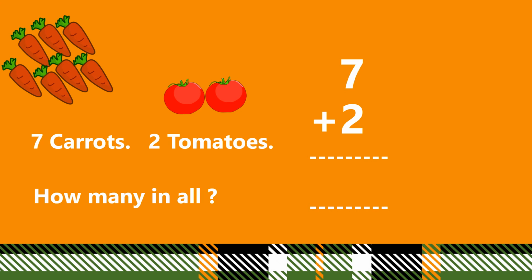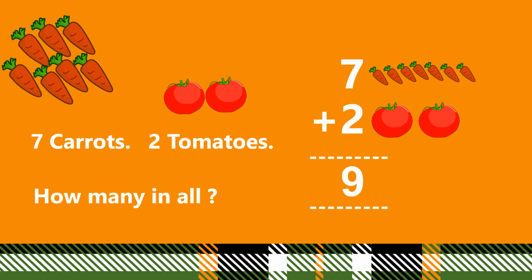Let us count now. 1, 2, 3, 4, 5, 6, 7, 8, 9. 7 plus 2 is equal to 9. How many in all? We have 9 vegetables in all.